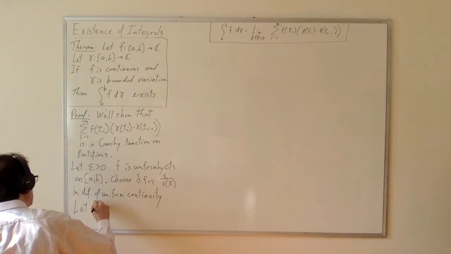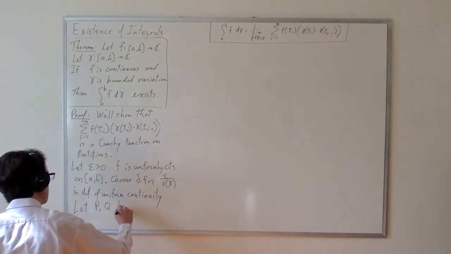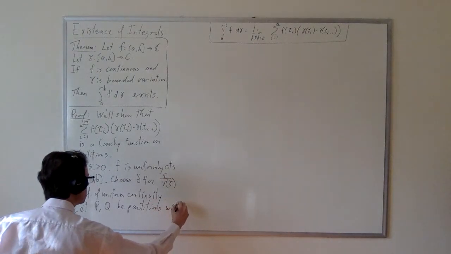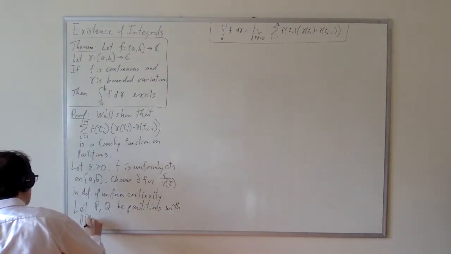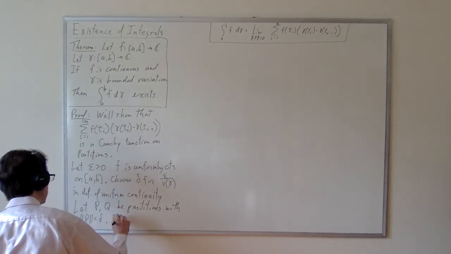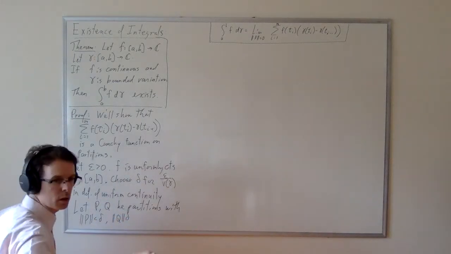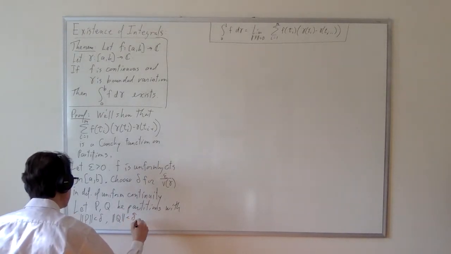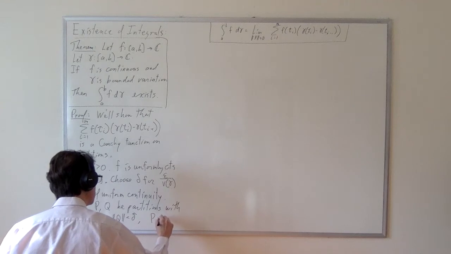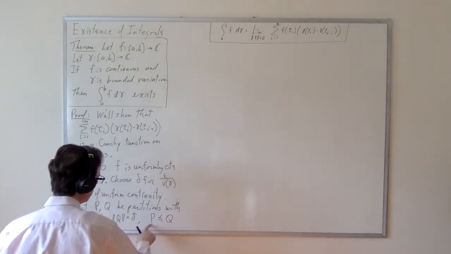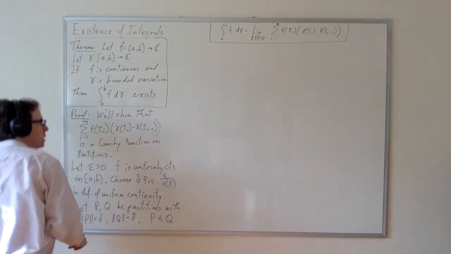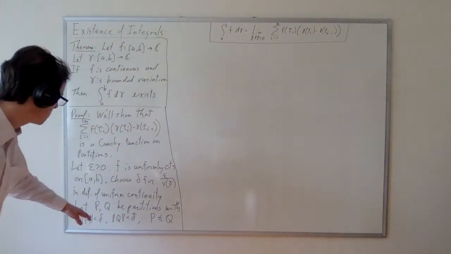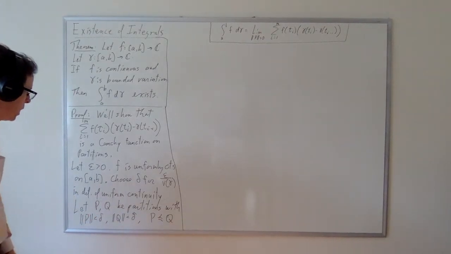Let P and Q be partitions, and let's assume that the norm of P is less than delta, and the norm of Q is less than delta. And furthermore, that P is refined by Q. This is actually redundant. Once it's refined by Q, it will have a norm less than delta, but it doesn't hurt to say so. Okay, so those are the 2 partitions that we need here.